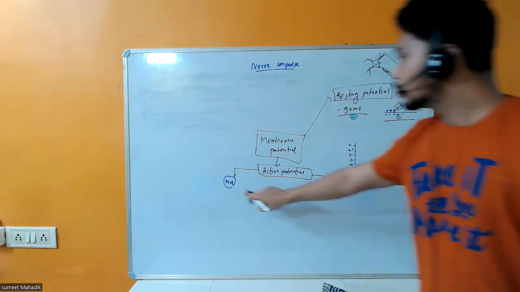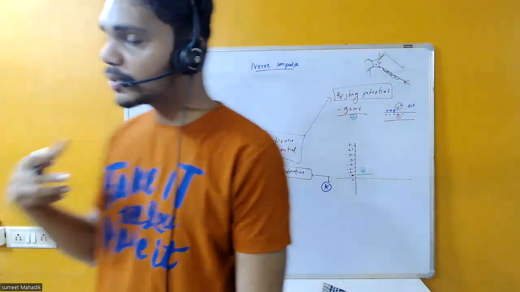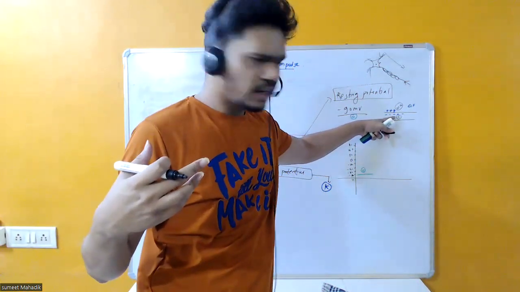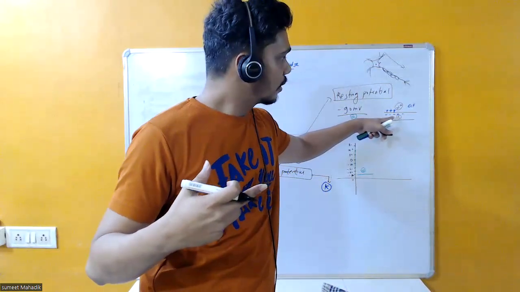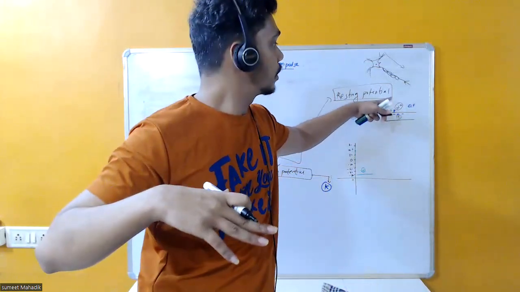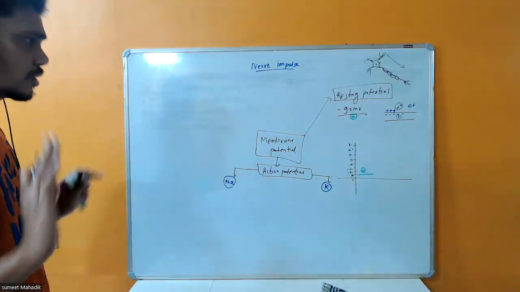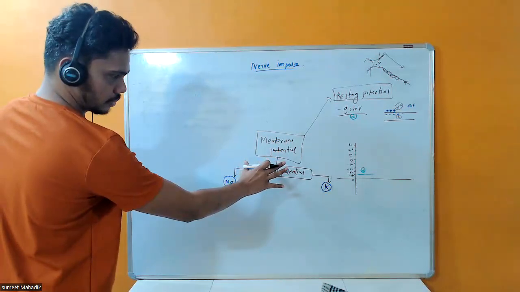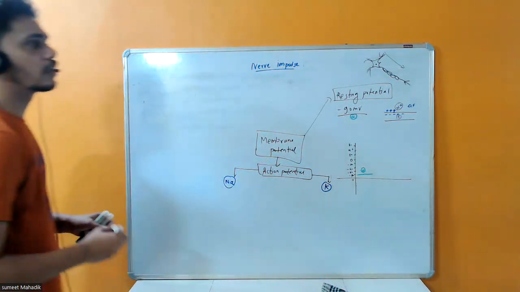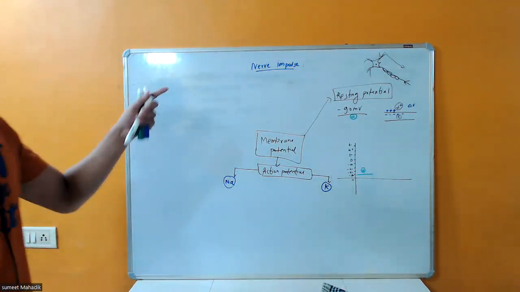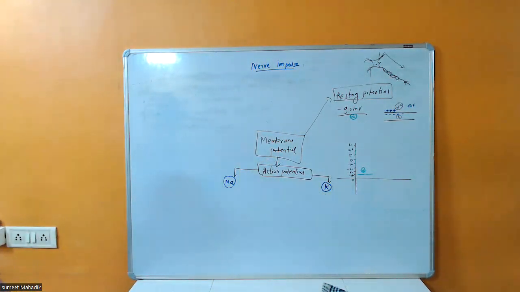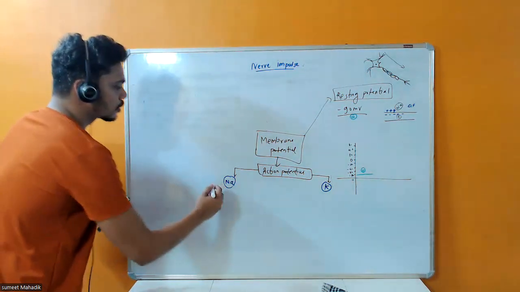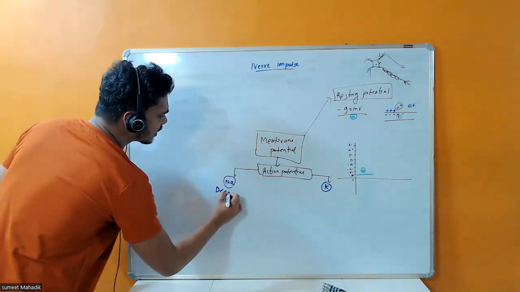Sodium is outside, potassium is inside, so potassium is more negative. Why? We'll talk about that. अंदर नेगेटिव चार्ज है, बाहर पॉजिटिव चार्ज है, दैट इज फॉर श्योर, राइट? So sodium is responsible for action potential, and potassium is also responsible for action potential, right? So let's start. Sodium is responsible for depolarization.